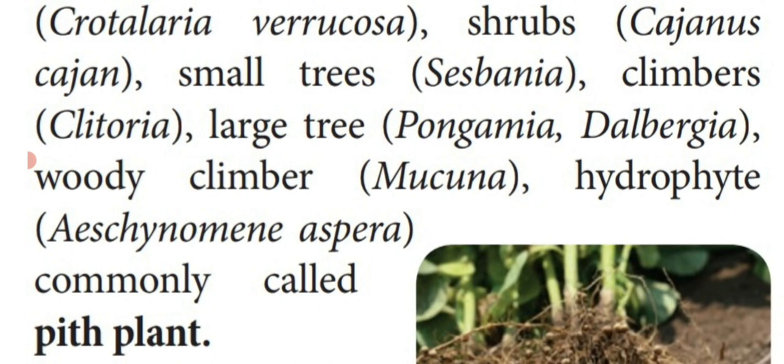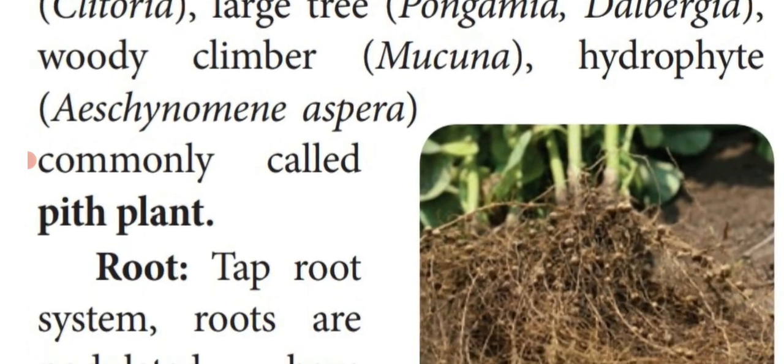These are all the different habits of family Fabaceae. This Aeschynomene aspera is otherwise known as the pith plant. Kindly make a 1-mark question in your textbook: dash plant is known as pith plant. Aeschynomene aspera is otherwise known as the pith plant.